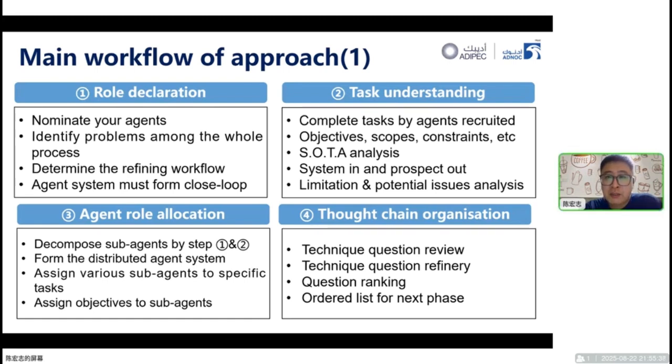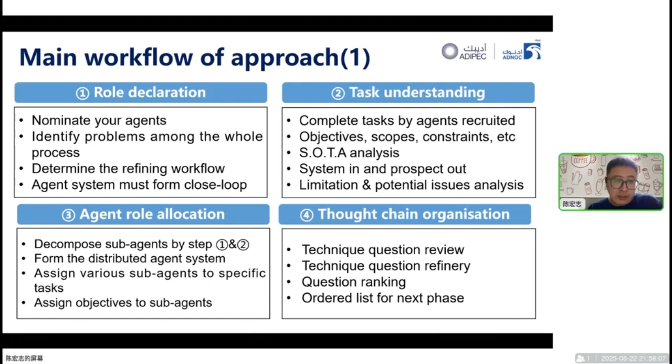Then these swarm agents start their task understanding, complete the tasks as recruited, and find their objective scopes and constraints in an autonomous way. The analysis is then assigned to certain task systems, and the expected output is defined too.